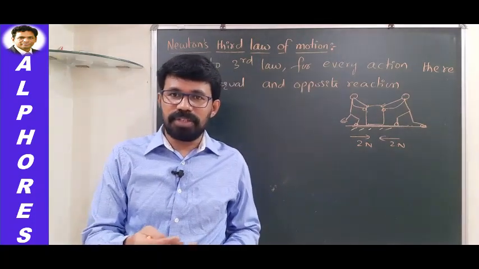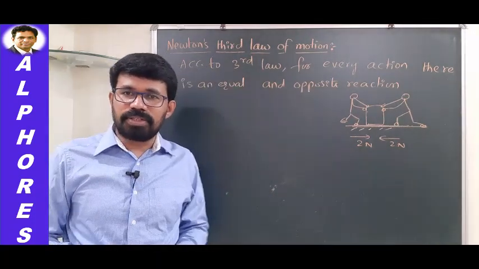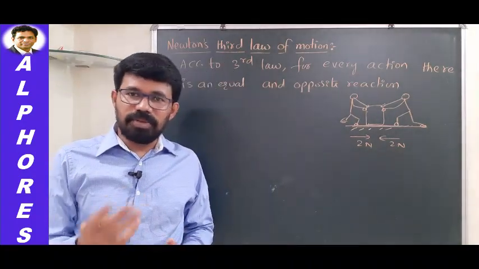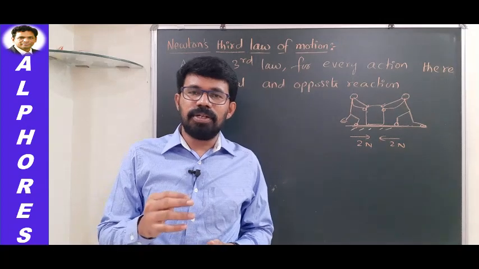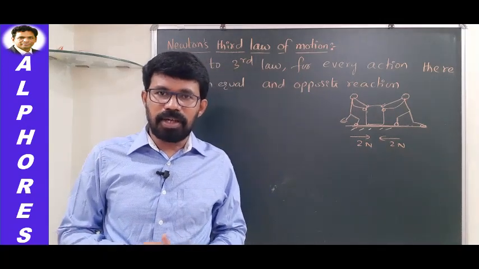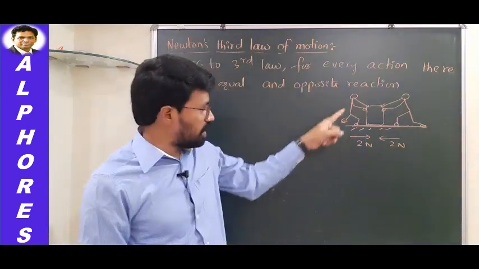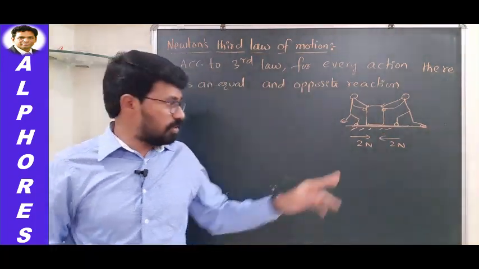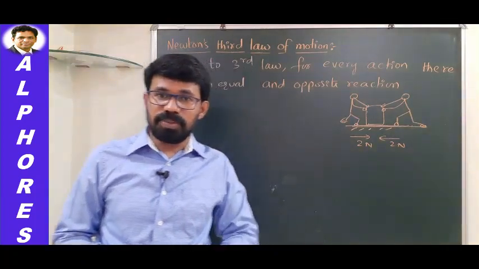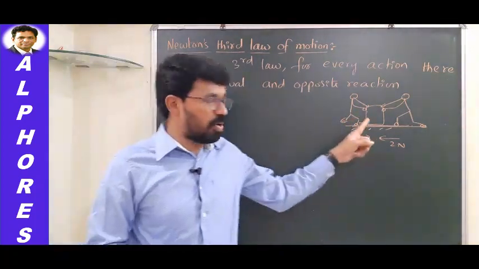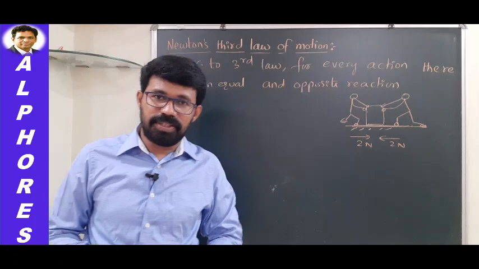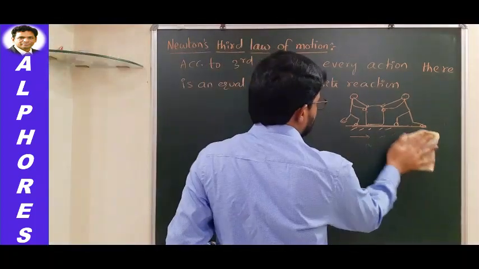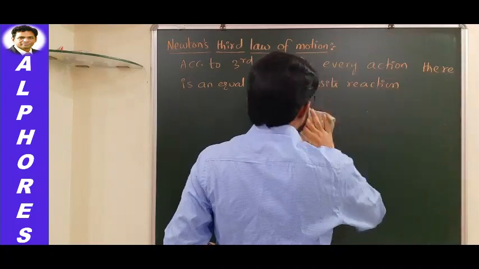In the examples we quote under the heading of Newton's third law, movement is possible because the action reaction pairs, which are equal in magnitude and opposite in direction, are not acting on a single body. They are acting on two different bodies. But in the example I am showing you here, both the forces, 2 newtons, which are equal in magnitude and opposite in direction, are acting on the same body. So that's why movement is not possible here. Okay, so this is one small point that you need to understand connected with Newton's third law of motion.